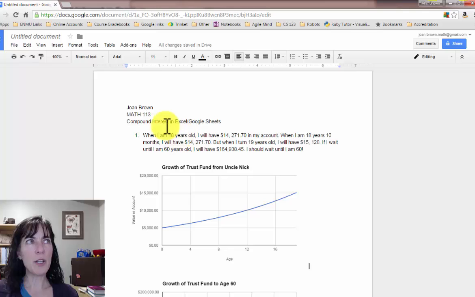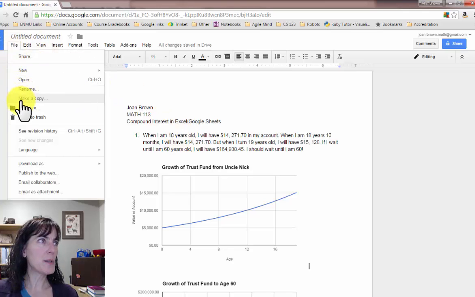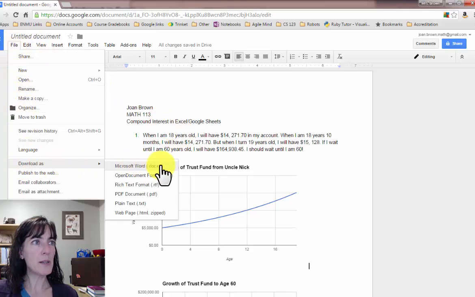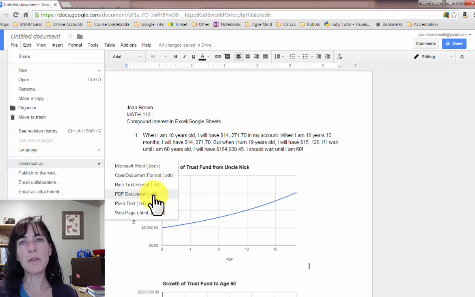The last thing that you would want to do is download as, and then PDF document, and then save that onto your hard drive or your desktop somewhere, and then you can upload that into Blackboard.